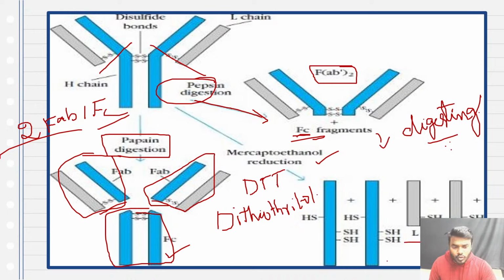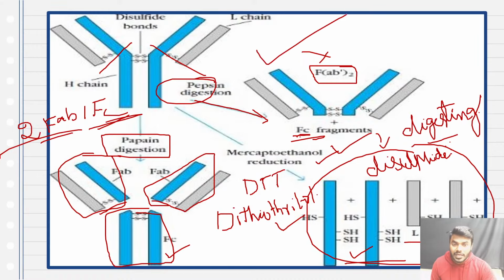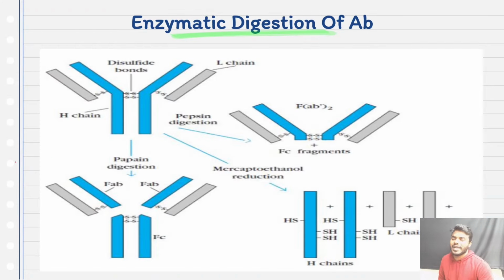They separate it into two light chains and two heavy chains by specifically acting on the disulfide linkages only. Kindly do not get confused with this point. Light chains and heavy chains can be separated by mercaptoethanol and DTT, pepsin cannot attack the FAB fragments and completely digests the FC, and papain can cleave the antibody into two FAB fragments and one FC fragment. That's the simple concept of enzymatic digestion.